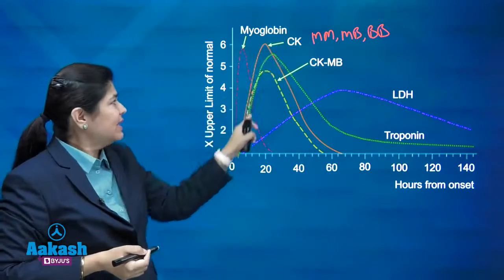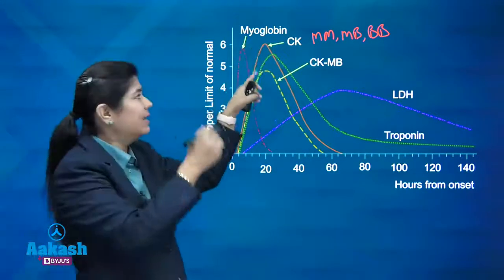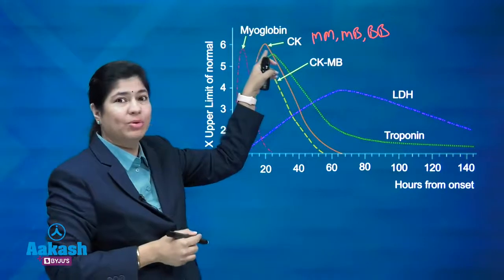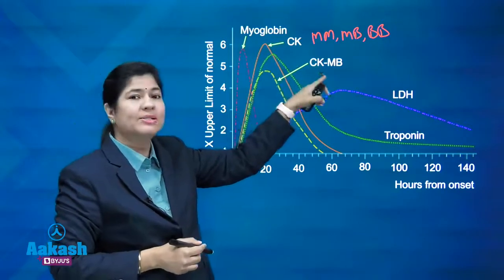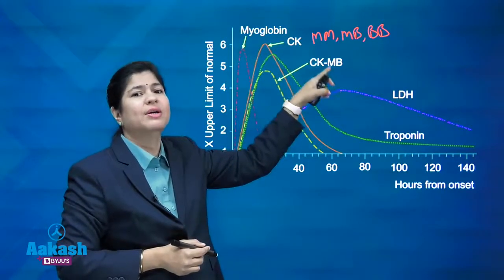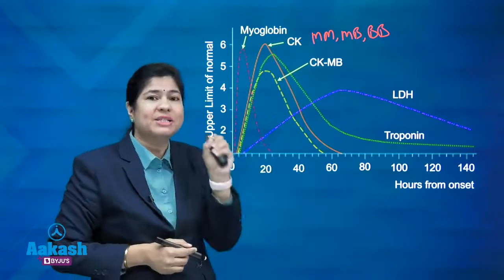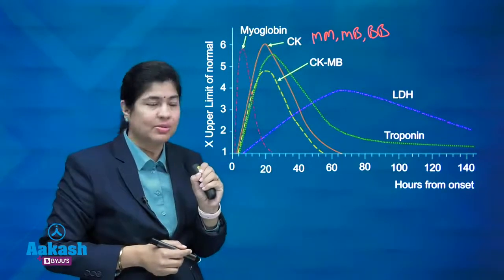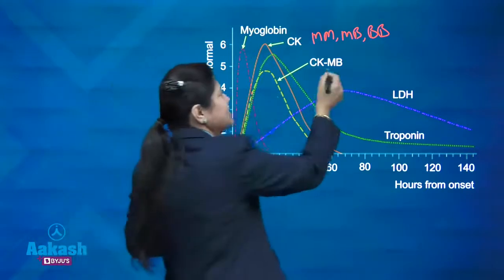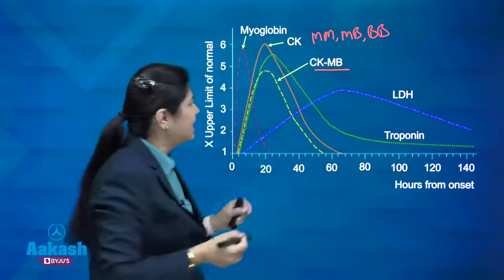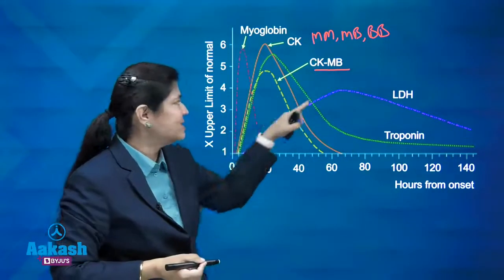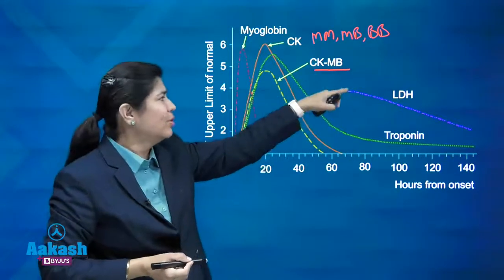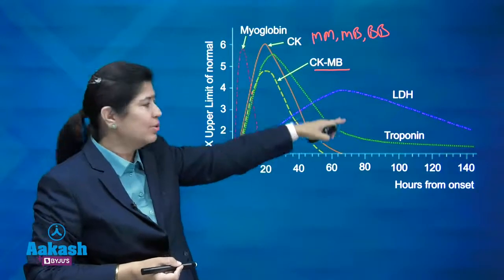So CK is earlier rising and earlier peaking also, but CK-MB is the one which is specific for myocardial infarction, specific for the cardiac muscles, okay. So we will choose the CK-MB part. If you see, LDH is rising very slowly, and the peak also is very slow.